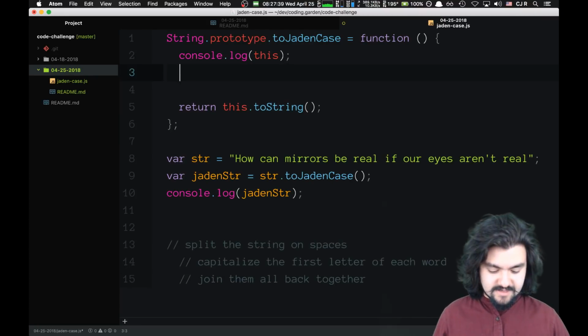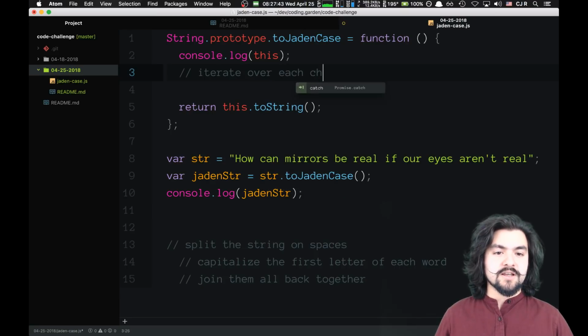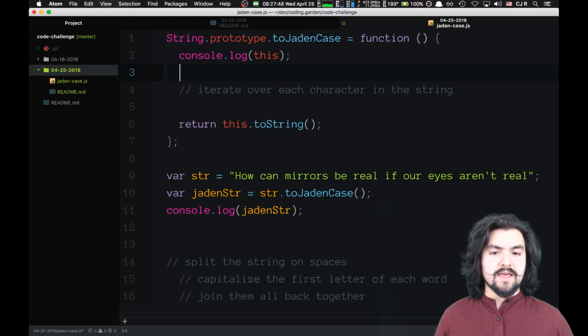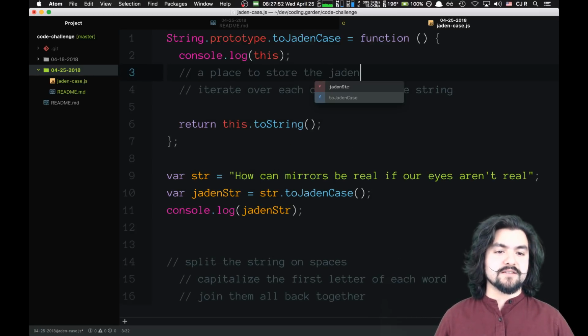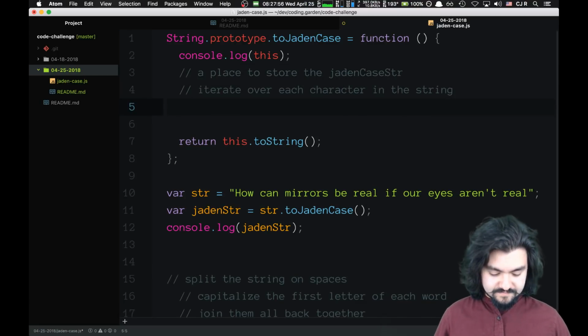But let's say this. So iterate over each character in the string. And first we'll need a place to store the jaden-case string. And so we're going to iterate over each character.